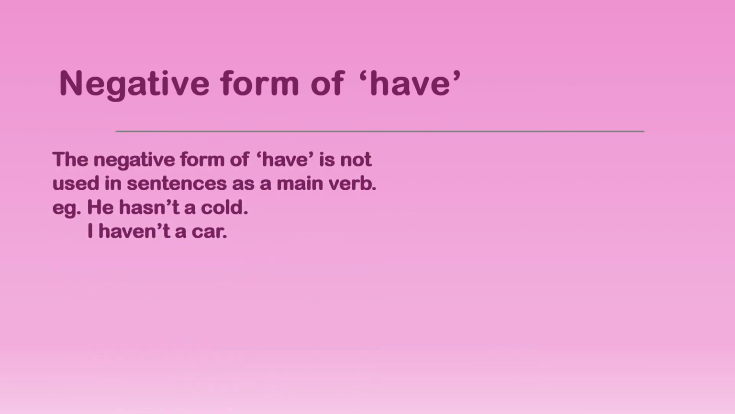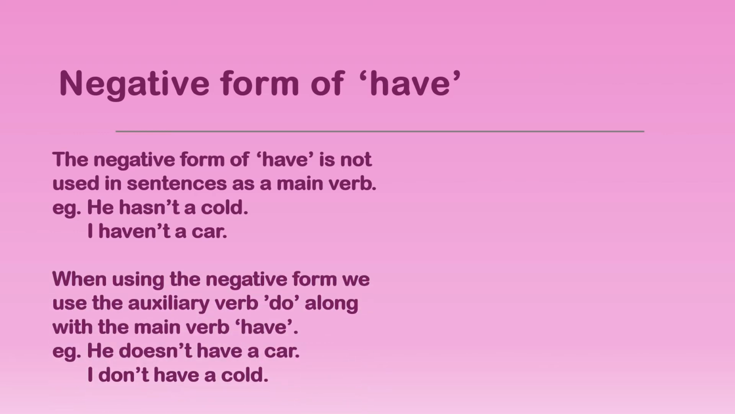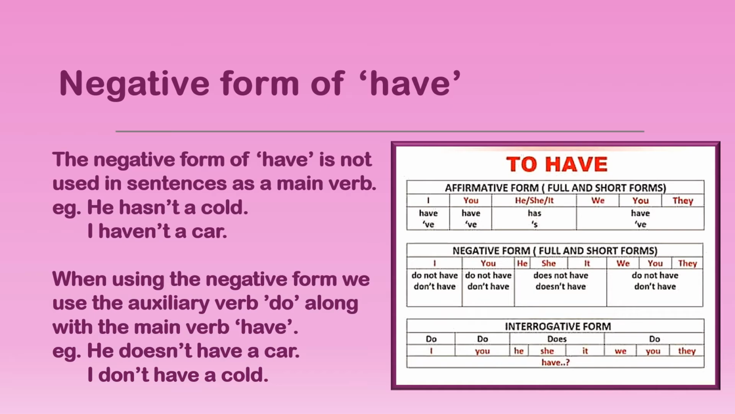The negative form of the verb have. This is not used in sentences as the main verb. You cannot say he hasn't a cold or I haven't a car. While using the negative form, we have to use the auxiliary or helping verb do along with the main verb have. For example, he doesn't have a car or I don't have a cold. So do, don't, doesn't are the auxiliary verbs for the verb have.